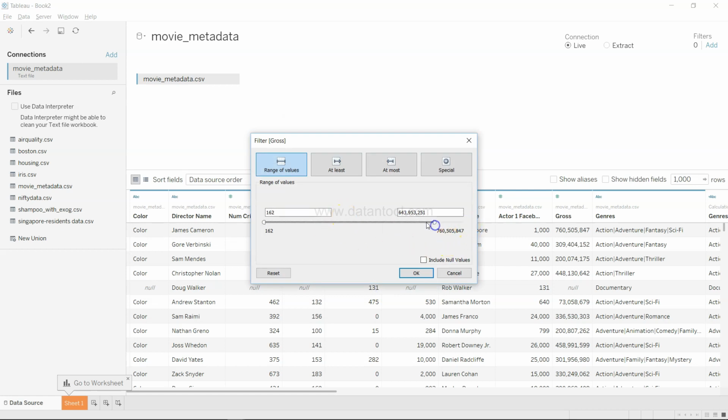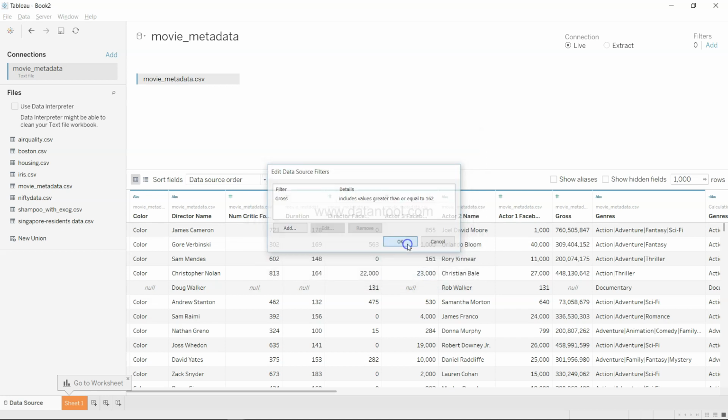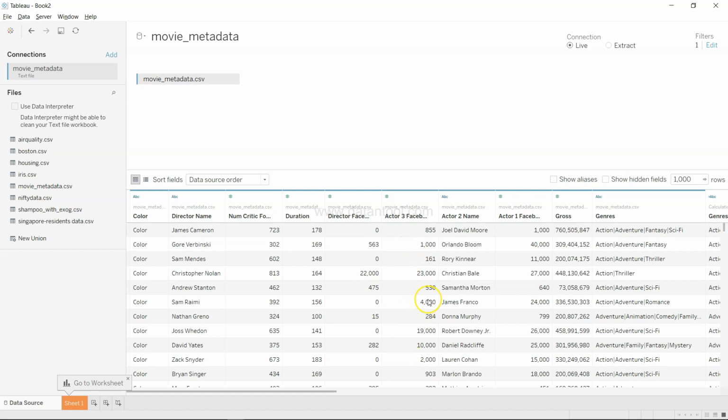I can say at least 162, that means this is the minimum. I'll click OK, and all those rows having a null value, anything below 162, were not there, so that means it is a null. All the null values have been removed.